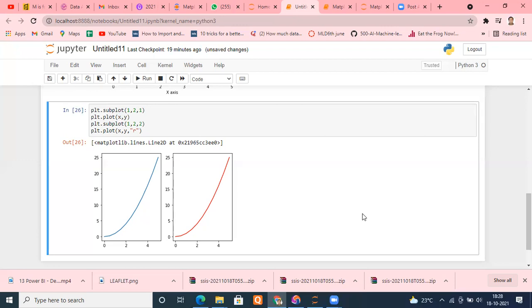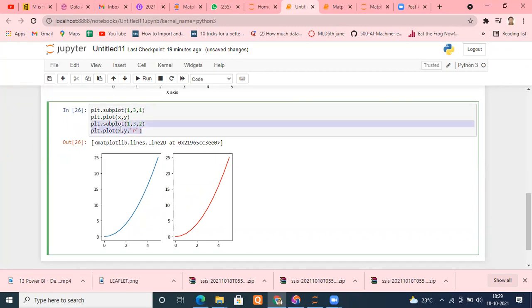So if you want multiple graphs, for example, I need 4 graphs here, so you can type 1, 4. Then for the first graph, you will type 1. For the second graph, you will type 2. For the third graph, you will type 3. For example, let me make it 1, 3. So 1, 3, 1 is this. 1, 3, 2 is this.